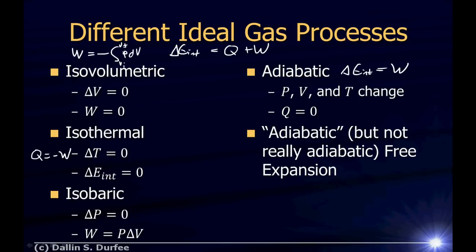We also talked about something called an adiabatic free expansion, and I think I mentioned I really don't like using the word adiabatic for it. I like to just call it a free expansion so that we don't get confused with the reversible adiabatic process. So the reversible adiabatic process up here is one in which the pressure, volume, and temperature all change together in a regular way, so in a reversible way, that the pressure, temperature, and volume change gradually. They're defined throughout the entire process.